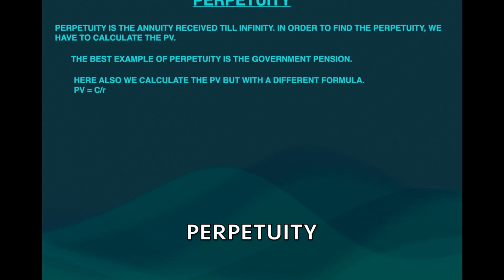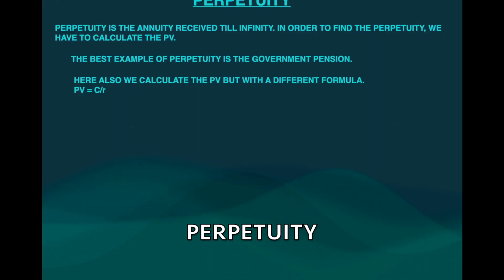Here, we calculate the present value with a slightly different formula. Here, present value is given by C by R. P is equal to C by R. C is whatever amount you get every month, and R is your rate of interest. So that will become your present value.